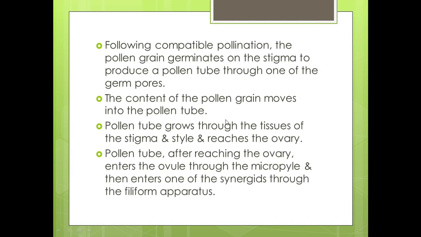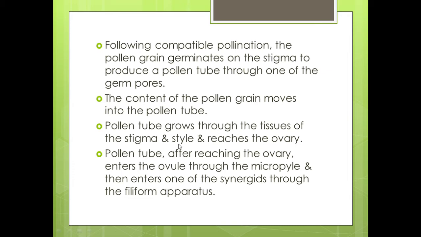Now after compatible pollination, the pollen grain germinates on the stigma to produce a pollen tube through one of the germ pores. In previous classes we have studied the formation of the pollen tube. The content of the pollen grain moves into the pollen tube. Then the pollen tube grows through the tissues of the stigma and style and reaches the ovary.